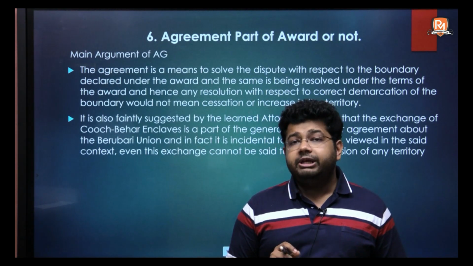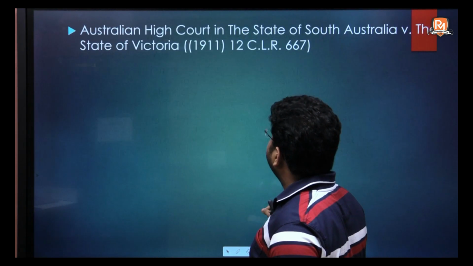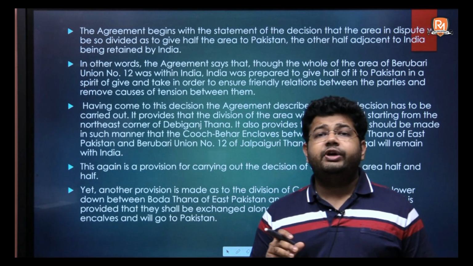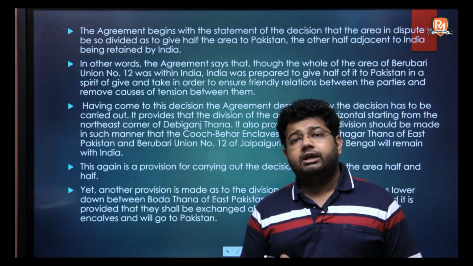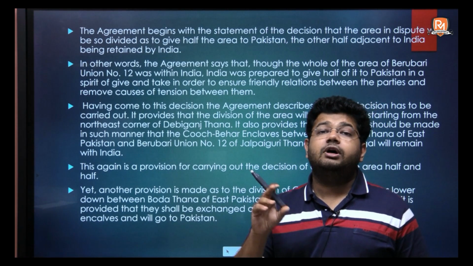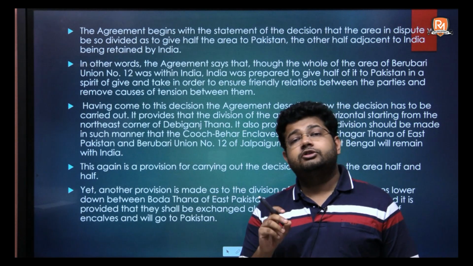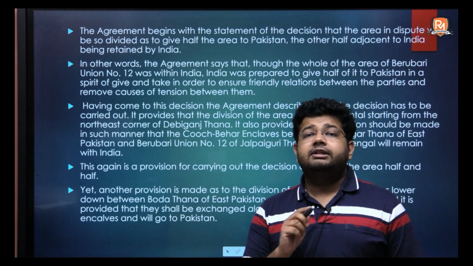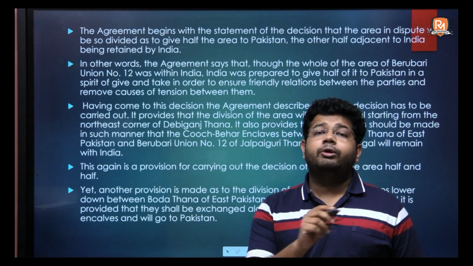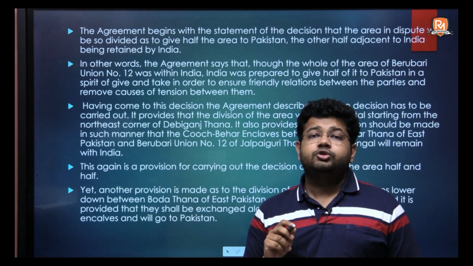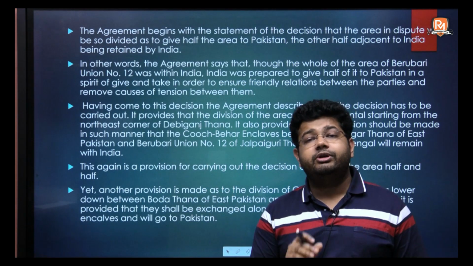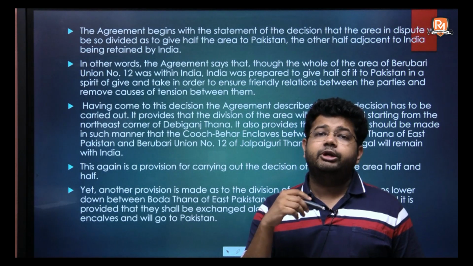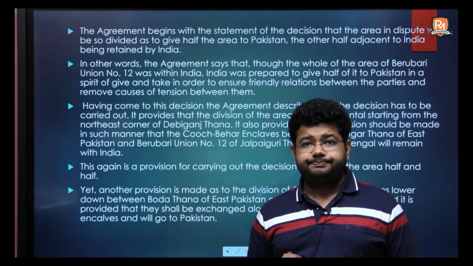So, when the Supreme Court took a look at the agreement, it observed that in this very agreement, nowhere had there been a mention of the award. The Supreme Court observed that this very agreement clearly stated that Berubari Union would be horizontally divided so as to maintain peaceful relations between both the countries. So this territory was to be horizontally divided between Pakistan and India.